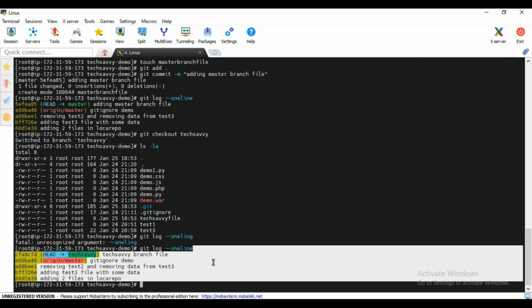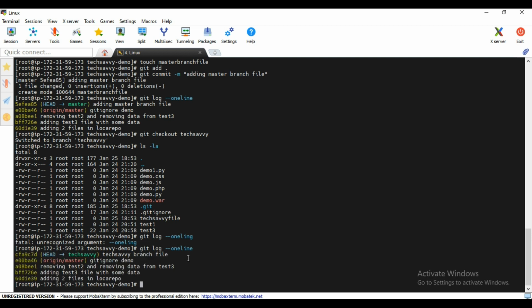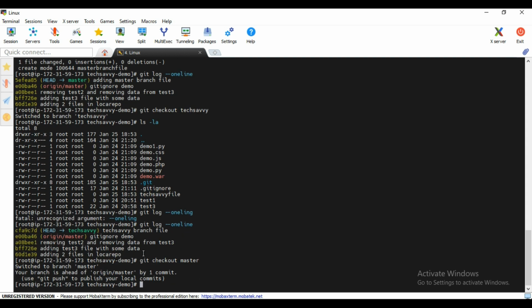Now what if I like the changes whatever is being done by the TechSavvy, and now I wanted to merge it into the master. So how we will do that? So let's move to the merge command. Before that, just first go to the master branch, because I wanted to merge TechSavvy branch into master branch, so I have to be in the master branch only. Git checkout master. Okay, so right now I am in master branch.